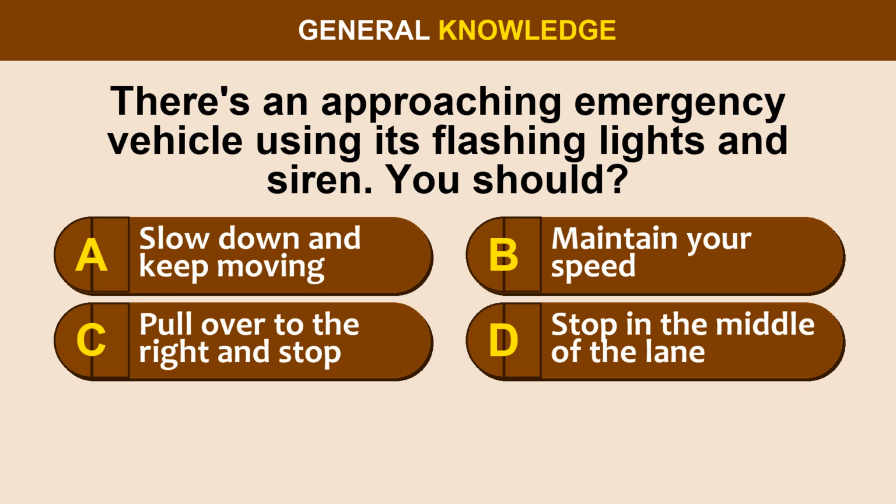Question 57. There's an approaching emergency vehicle using its flashing lights and siren. You should, option A, slow down and keep moving. Option B, maintain your speed. Option C, pull over to the right and stop. Option D, stop in the middle of the lane.